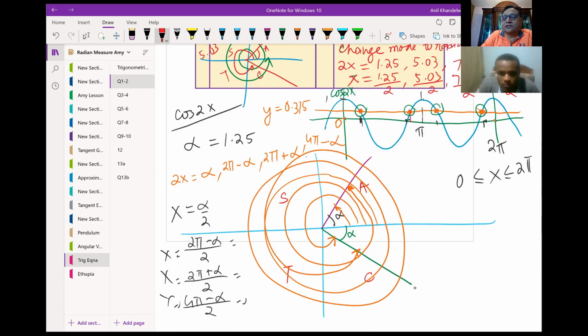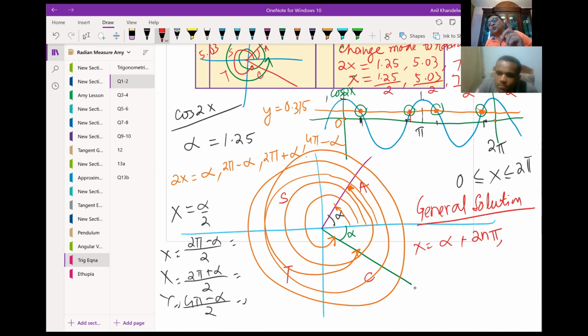So let's now look into the general solution. We saw that the alpha value repeats after 2 pi, so we have x equals alpha plus 2n pi, correct? Also, we found that the other answer, which was 2 pi minus alpha, also repeats after 2 pi. So the other solution is 2 pi minus alpha plus 2n pi. Is that clear to you? Yes, I see. So this is the solution, correct?